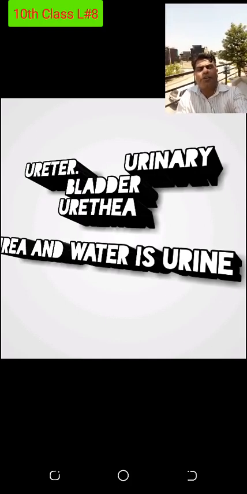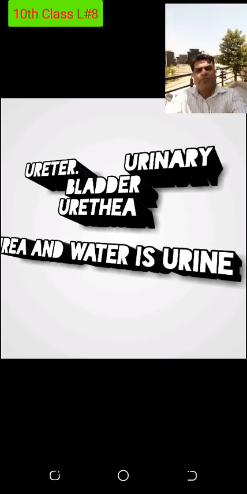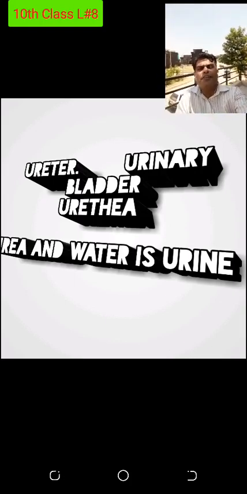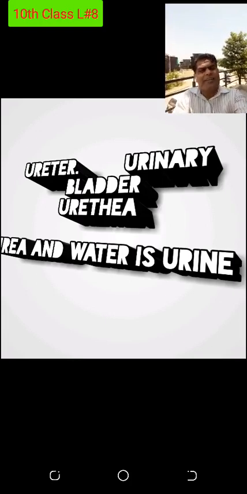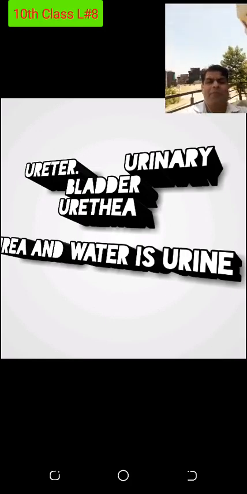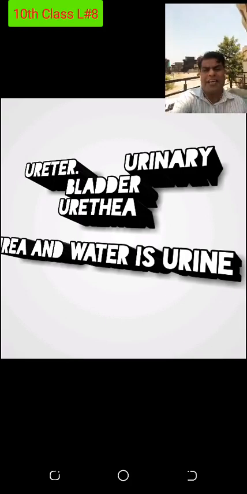Meaning if your body consists of more water, more urine will come out of the body, and the water concentration will remain constant in the body. And if water concentration is less, the nephron will not absorb water much. It will remain in your body, and urea will be removed from the blood, but less water will be removed, and water will remain constant in your body. So water concentration will also be maintained by the nephron, and I will tell you there are hormones involved.